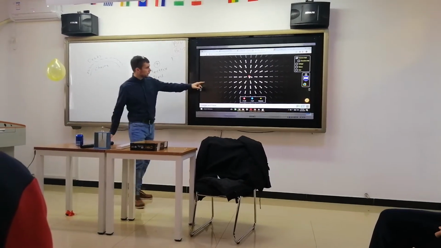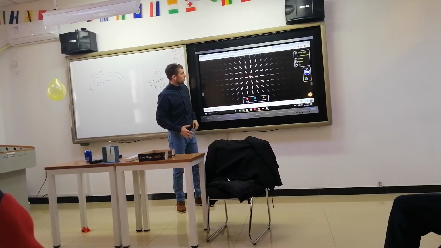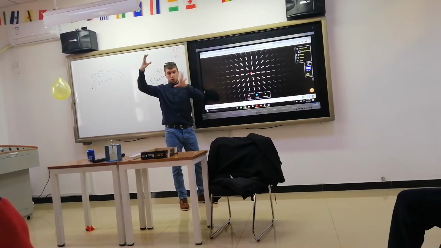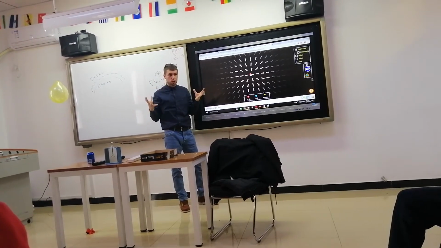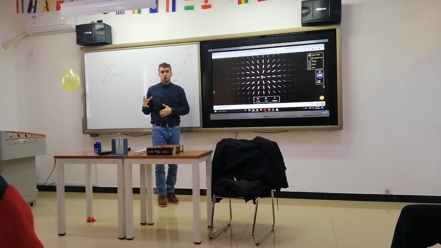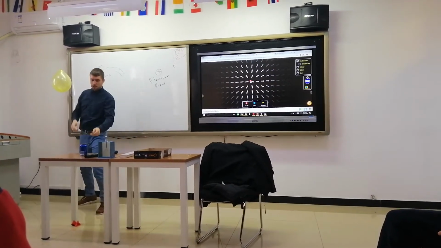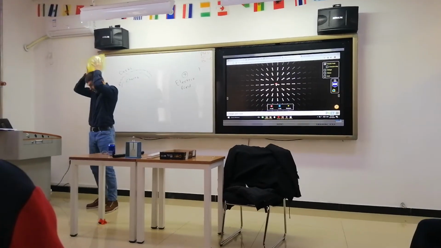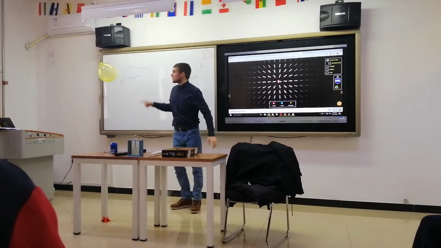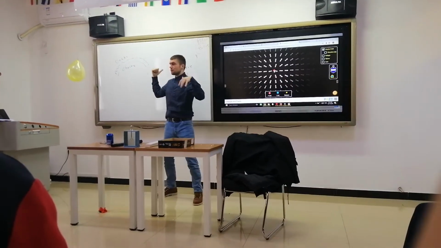So field is defined as this kind of area, as the region around the charged object. How large is it? Depends on the charge. For instance, the same example. I'm rubbing this. So this has some field around it, right? This has a field around it.